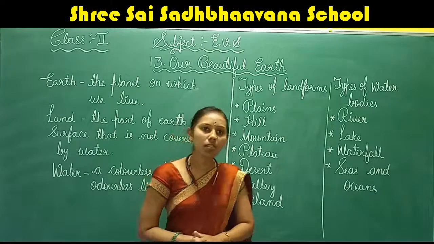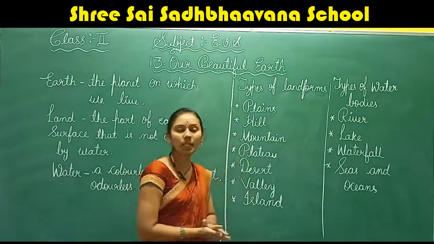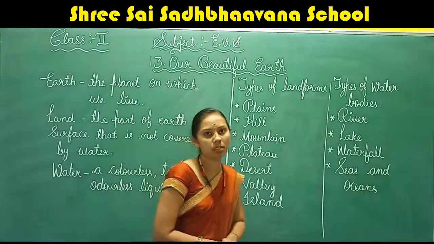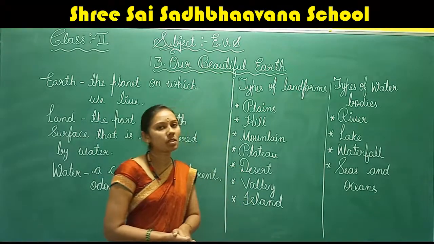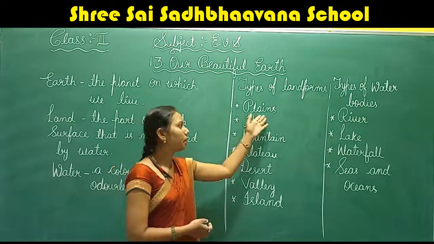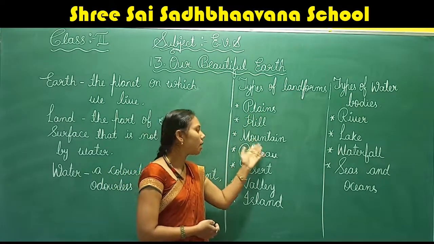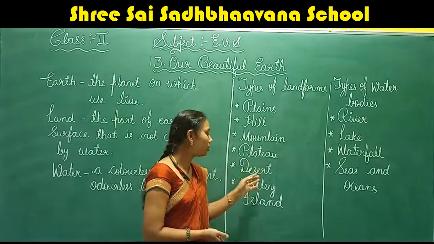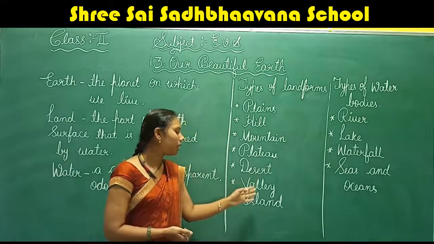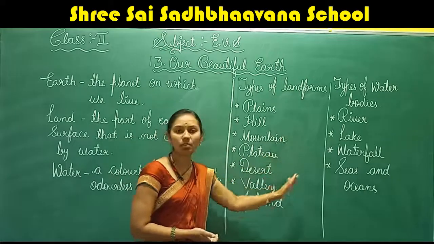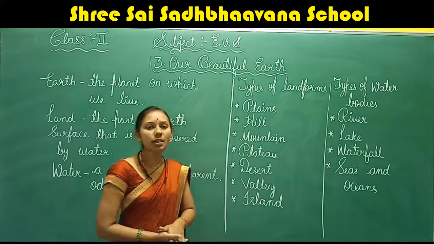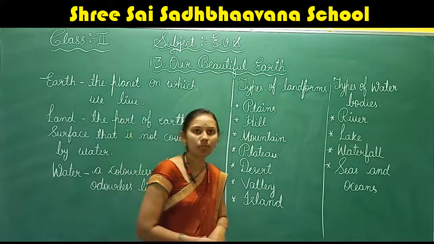So now let us learn the different types of landforms. The different types of landforms are plains, hill, mountain, plateau, desert, valley, and highland. Let us learn one by one.